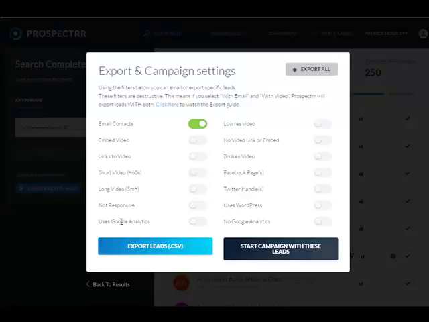Are they using any kind of Google Analytics? And if not, then they have some issues with regards to no tracking. Is there anything broken on their website? For social media, do they have a Facebook page and a Twitter handle? Are they using WordPress? It's an old HTML site, etc.